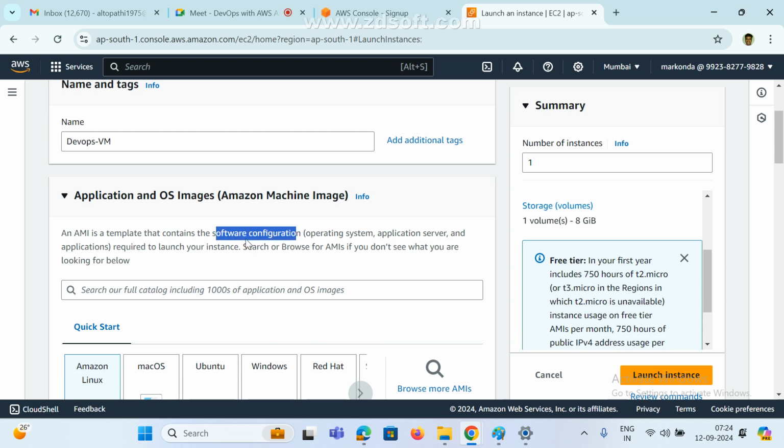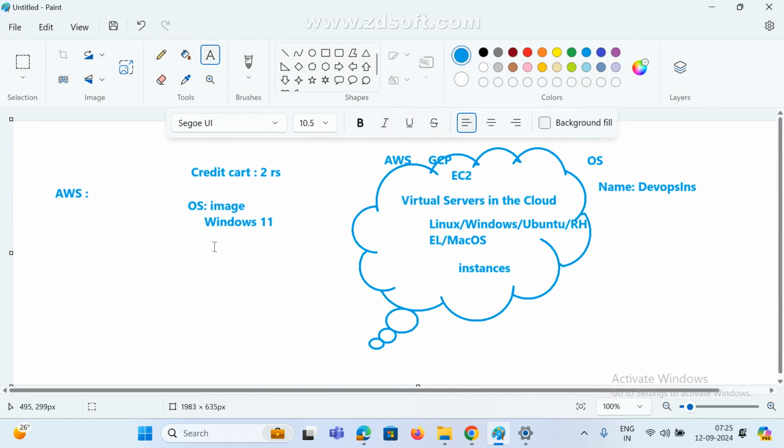So it contains software. AMI is the template. This is one template that contains software configuration related to the operating system, applications, whatever you want, everything is in the image to launch your instance. That's it. This is very important. What is AMI? In interviews they also ask this. Just remember a one-line answer.